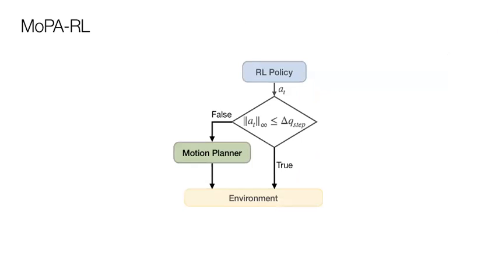Specifically, MOPA-RL decides direct action execution or motion planning based on the magnitude of the action proposed by the RL policy. If the predicted action at any time step is large, the robot is more likely to have collisions with obstacles in realizing that action. In this case, the motion planner is used to execute that large action in a collision-free manner. On the other hand, if the predicted action is small, it is executed directly in the environment.